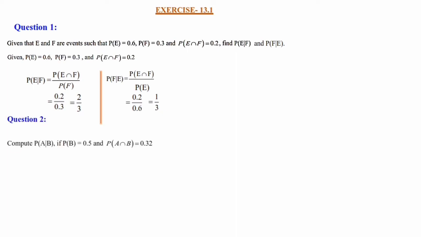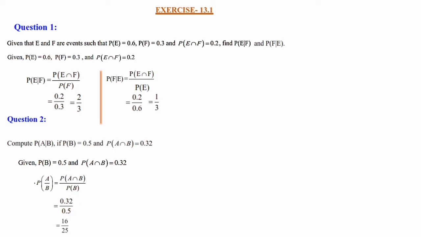Second question, compute P of A given B if P of B is equal to 0.5 and P of A intersection B is equal to 0.32. We are asked to calculate P of A given B. So, given conditions: P of B is 0.5 and P of A intersection B is 0.32. What we have to calculate is P of A given B. P of A given B is equal to P of A intersection B divided by P of B. From the formula directly we can write, P of A intersection B is 0.32, given to us in the question, and P of B is 0.5.